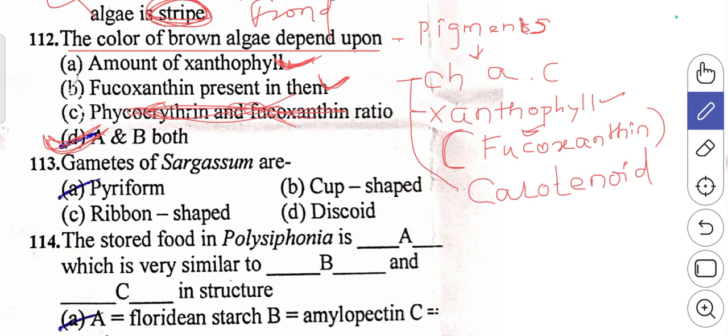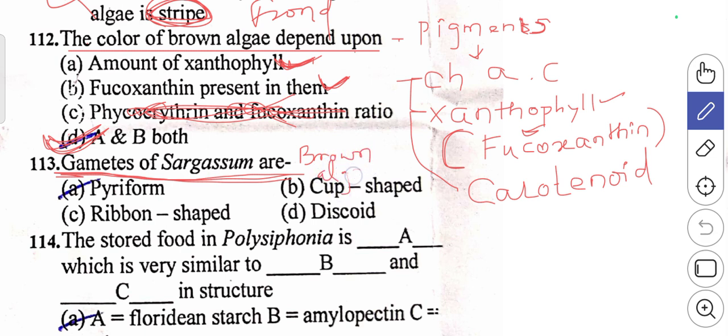So let's discuss the next one, that is, gametes of Sargassum are. The 113th question. As you all know, Sargassum is an example of brown algae.